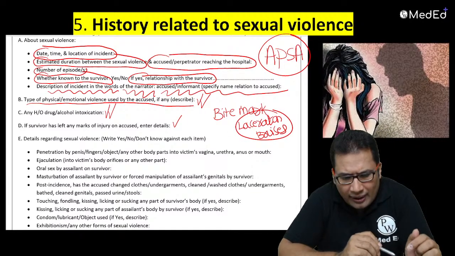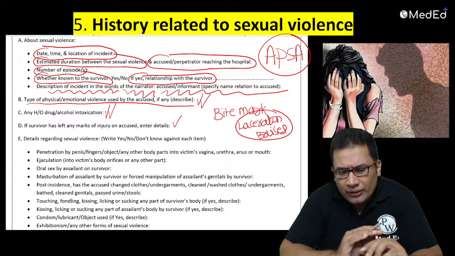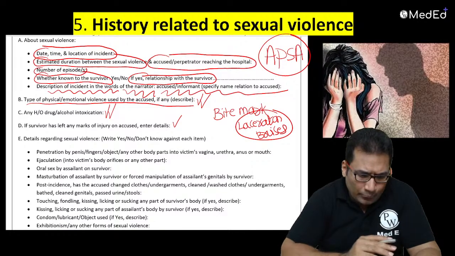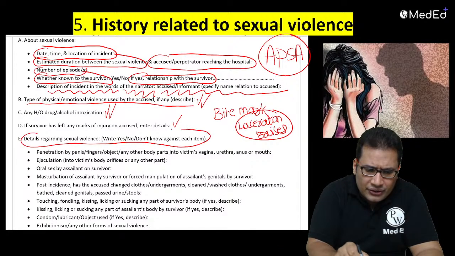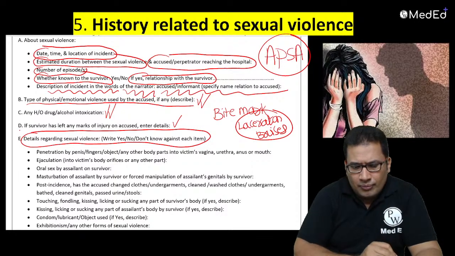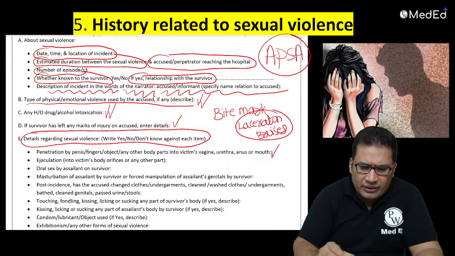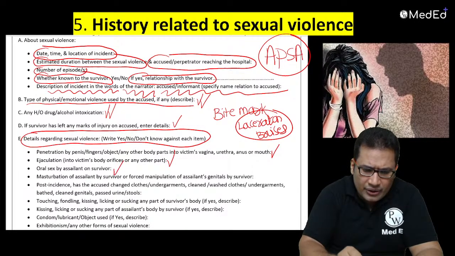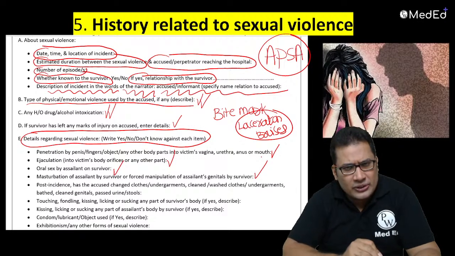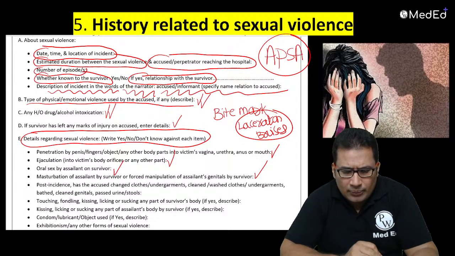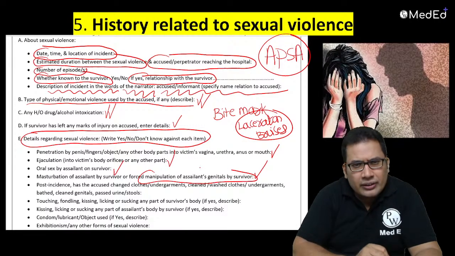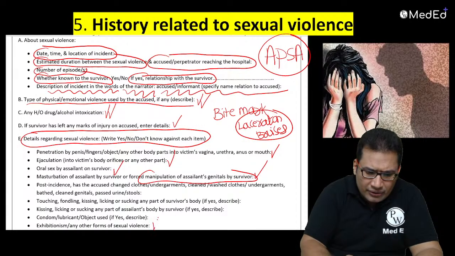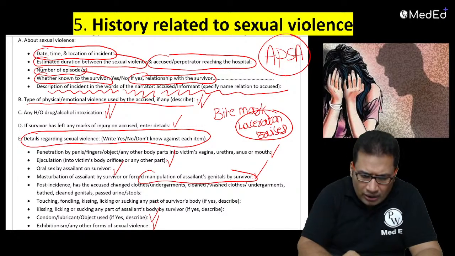All this you can write in this column, right? Then details regarding sexual violence, like penetration, ejaculation, oral sex, masturbation, forced manipulation of genitals by the survivor, exhibitionism, use of condom.